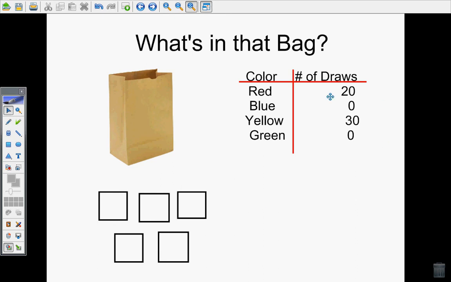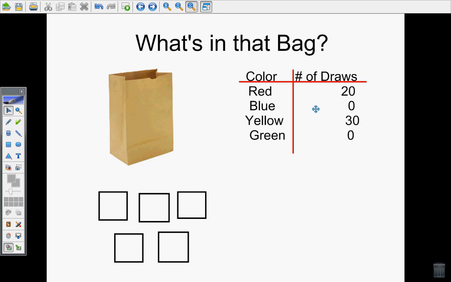First thing you should have done was figure out how many draws there were. 20 plus 30 is 50. This time the person drew out 50 cubes and put them back each time. Now I want to take my cubes and divide it by, 50 divided by the number of cubes. So I still have 5 cubes, but this time it's 50 draws. So each cube should be worth 10, because 10, 20, 30, 40, 50 would get up to 50 draws.